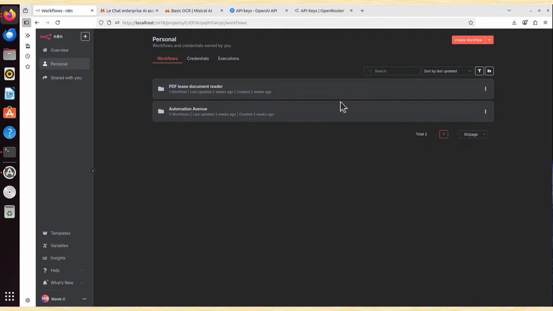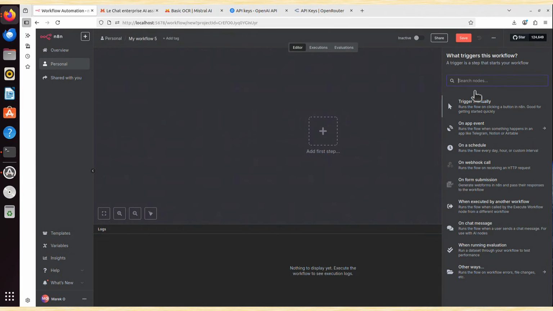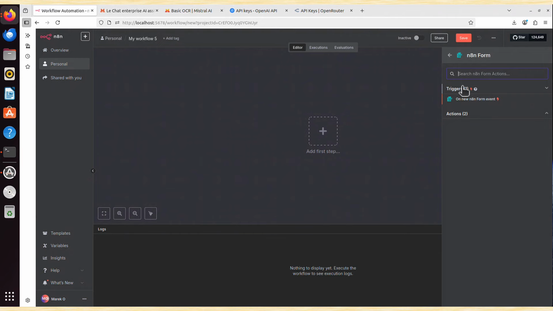By default you will see nothing here, no projects, but you will have that create workflow button. That's what you want to click, and that's where you start building your workflows in n8n. And the first step is always a so-called trigger. Something has to trigger that entire workflow. Let me click that plus, and I will search, I think it's a form something. Yes, n8n form. And I need that trigger on a new n8n form event.